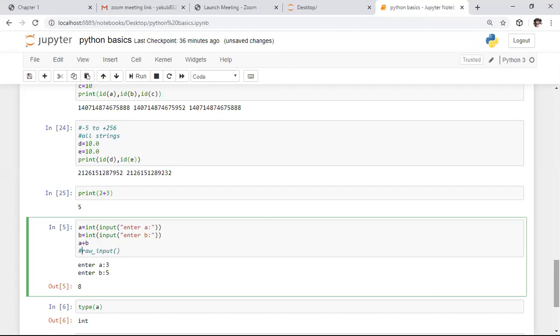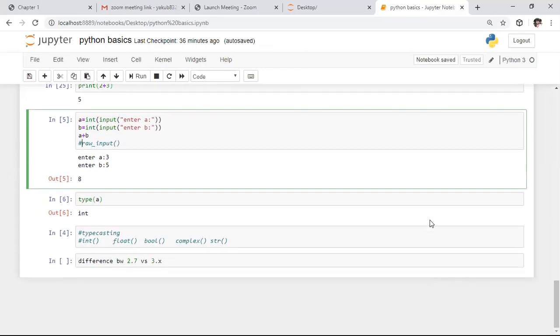Till now, we got these two differences between Python 3.x and Python 2. If you want to take any user defined input, we need to use the input function, which by default returns output in the form of a string. If you want to convert the string data into any desired data type, we need to apply these typecasting functions. Type is the function which is used to know the data type. Then the next one is the id function.